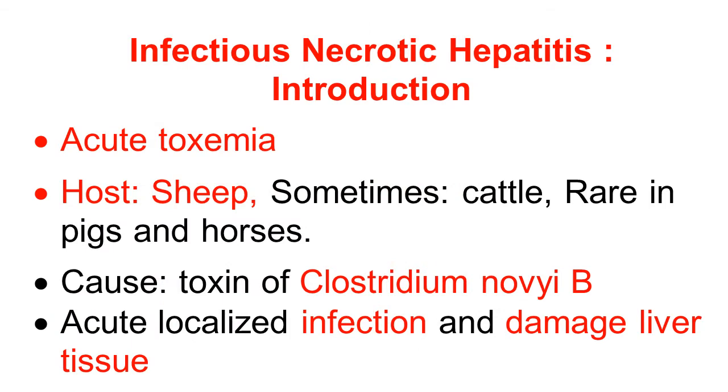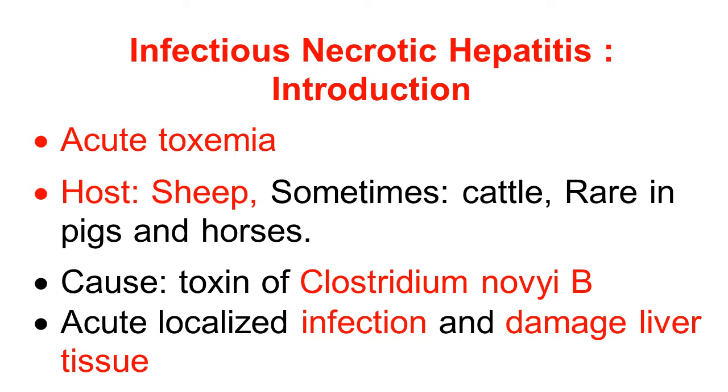Friends, first understand the disease introduction or definition. The disease causes acute toxemia, commonly occurring in sheep, sometimes occurring in cattle, and rarely in pigs and horses. The disease is caused by toxin of Clostridium novyi type B. Remember here, toxin of Clostridium novyi type B.